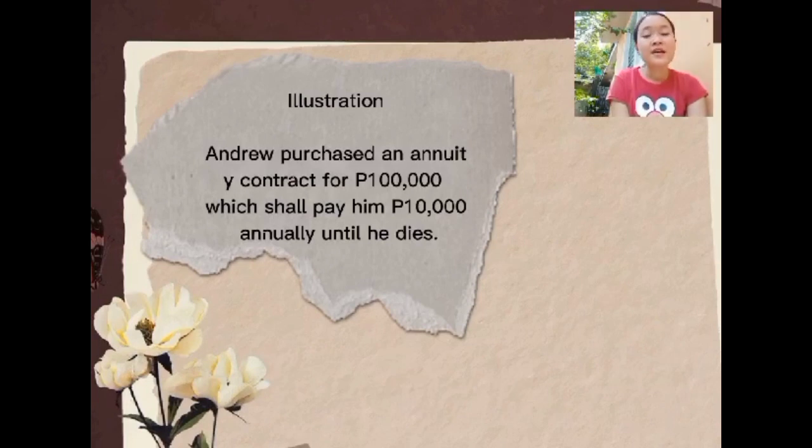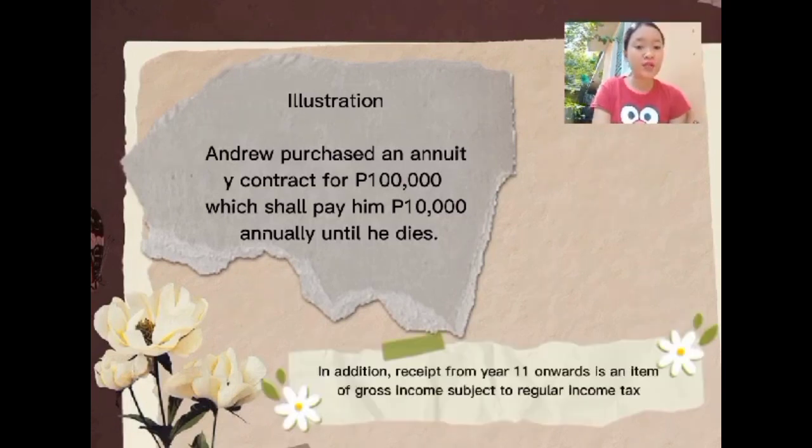So, si Andrew daw kuno nipalit og contract for 100,000 pesos pero bayran siya sa iyang gipalitan og contract og 10,000 annually until siya mamatay. So ang 10,000 pesos for 10 years is 100,000 pesos. So mao na ang premiums nga iyang ginabayaran. So pag ma-collect na ang first 10 annual annuity, ma-exempt na siya because the receipt of the first 10 annual annuity payments is a return of capital.